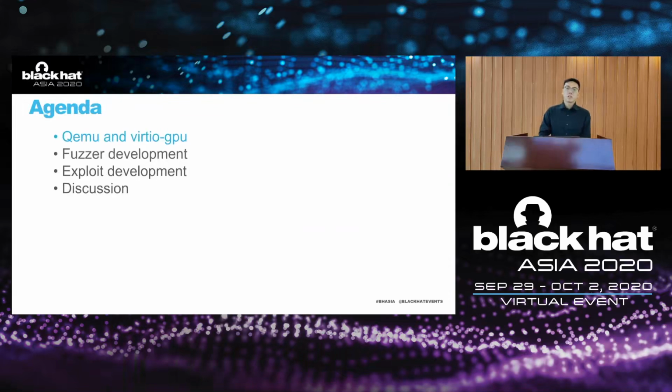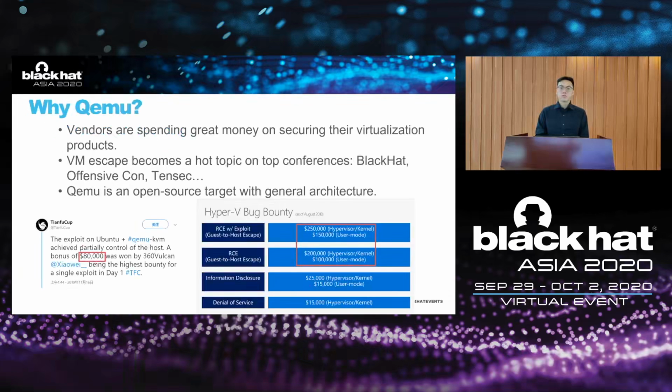This is the agenda of our talk. I will first introduce some research background about QEMU and Virtio GPU. Then I will share some experience about building an effective fuzzer for third-party libraries. This method is not limited to virtualization scenarios. You can apply this design pattern on any other targets. Then I will reveal how to exploit a heap overflow vulnerability and deliver a full guest-to-host exploit on a paravirtualization device. And last, I will show you a demo of our exploits and conclude the talk.